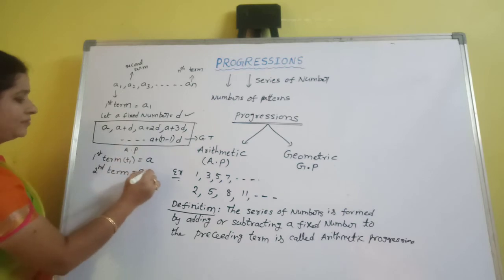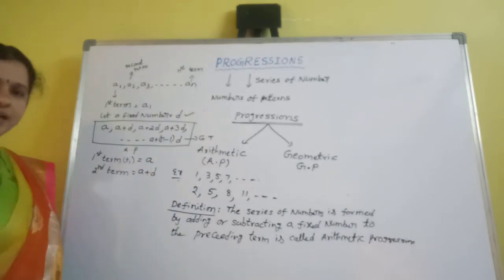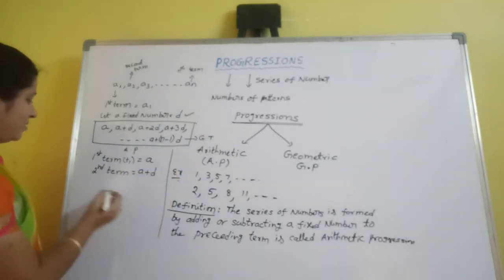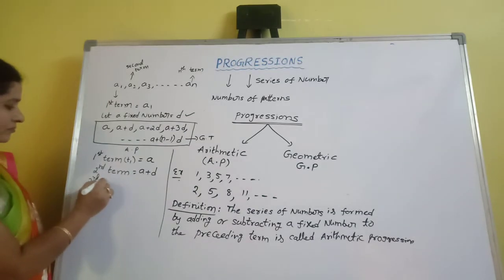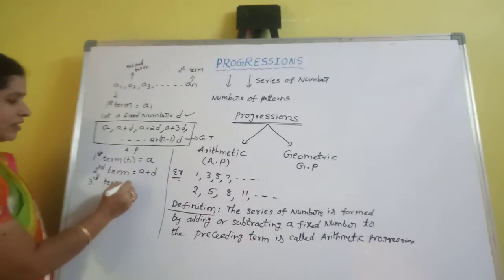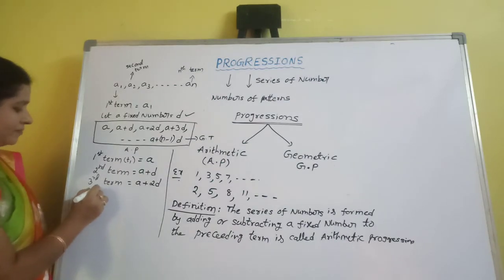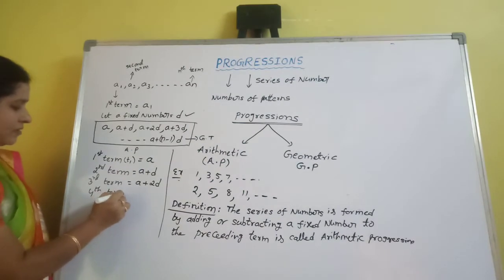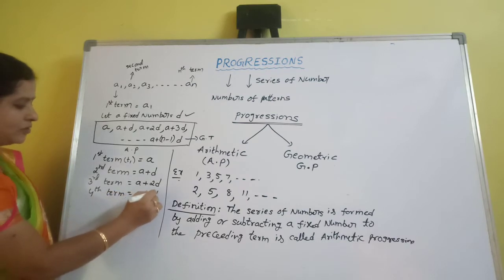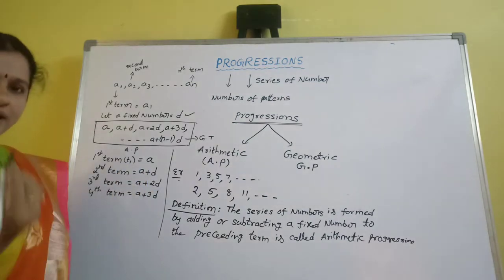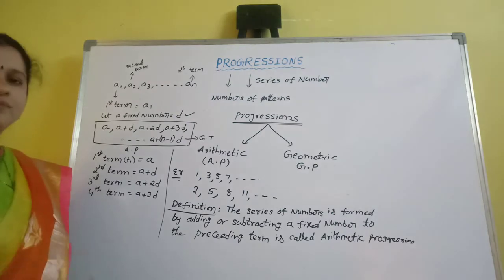A plus D is the second term formula. Third term, A plus 2D. Fourth term, A plus 3D. So by using this pattern you can easily find any term of the series.